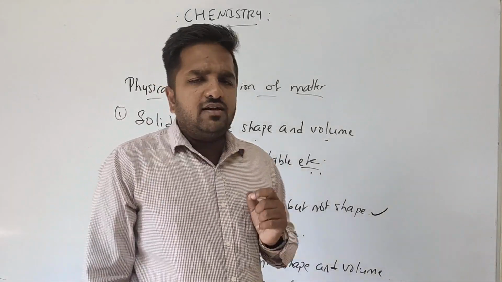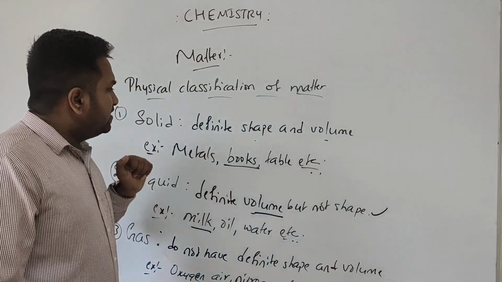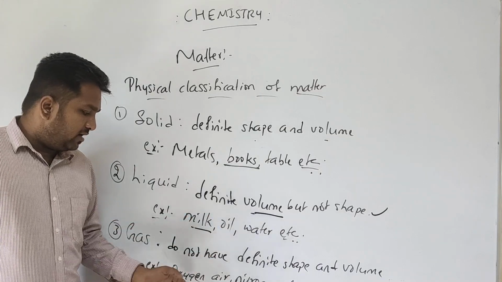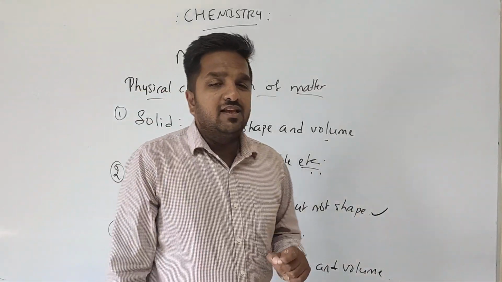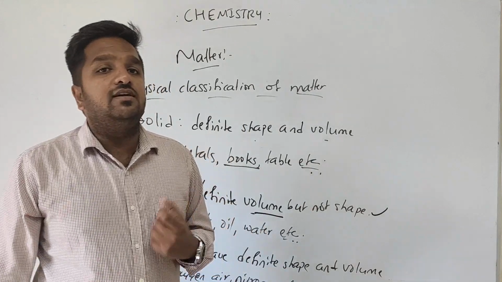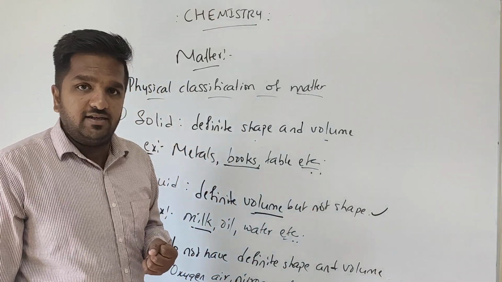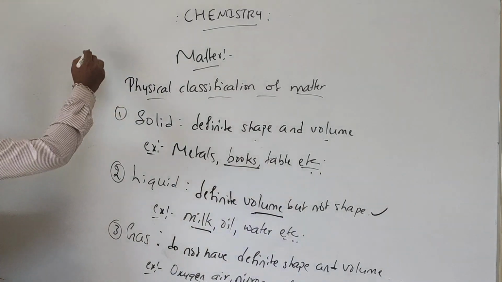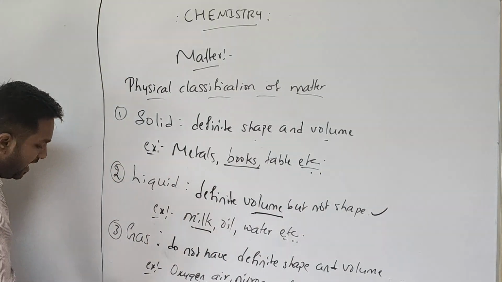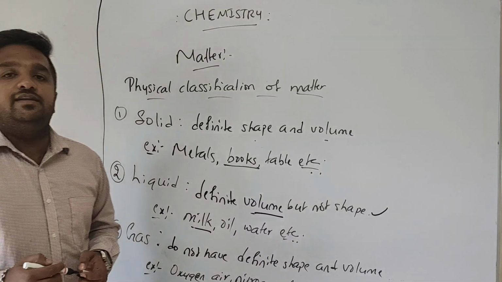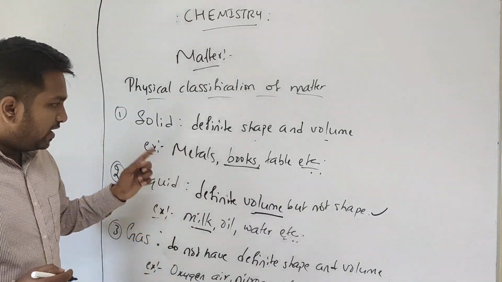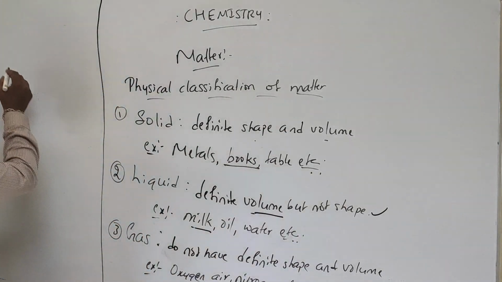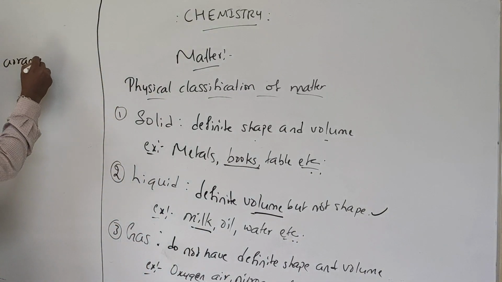So the thing is, why do these metals have definite shape and volume? Why not milk or oxygen? That means, why do solids have definite shape and volume? Why not liquids and gases? What is the reason behind these differences? It is the arrangement of particles in it that makes them have their own property of shape and volume. Arrangement of particles is the key.